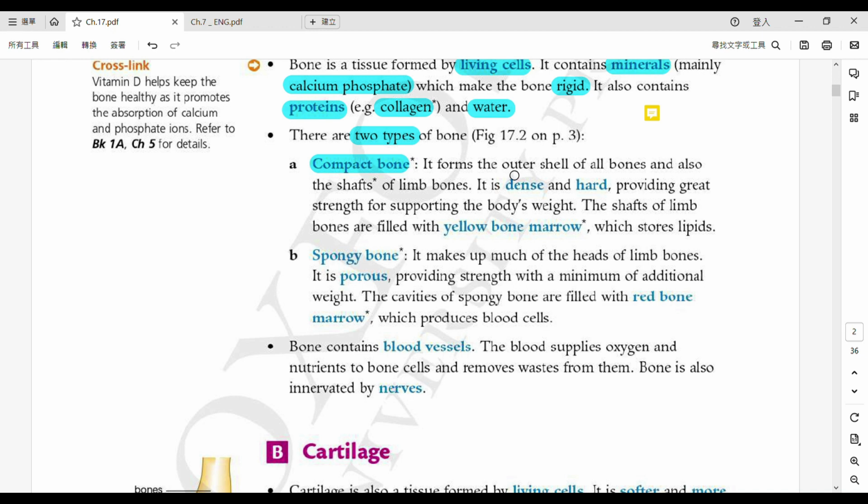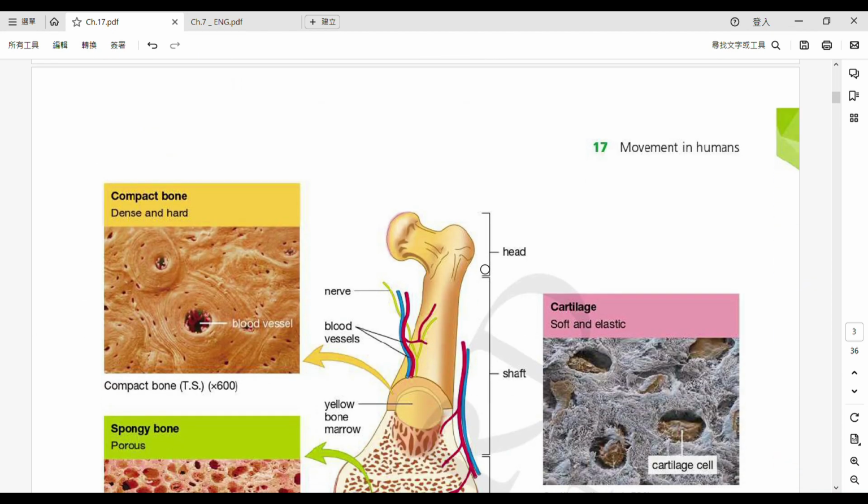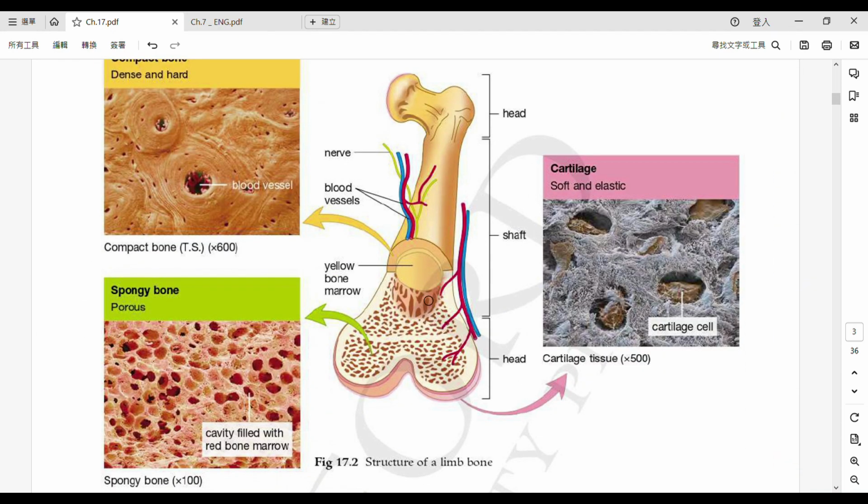You can find compact bone in two areas. The first is the outer shell, or outer region, the outside part. The second is the shaft, which means the central part, the middle part. We'll show you a photo later. On the next page you will see a diagram of a bone.